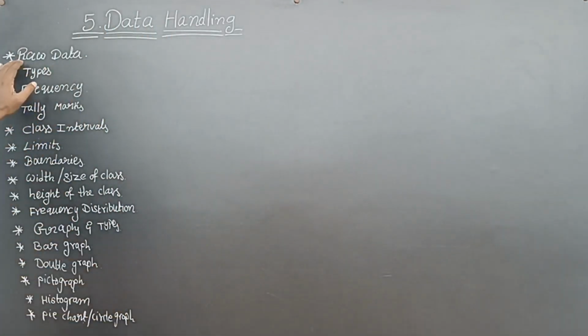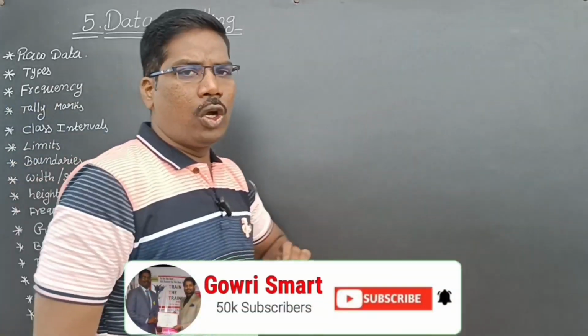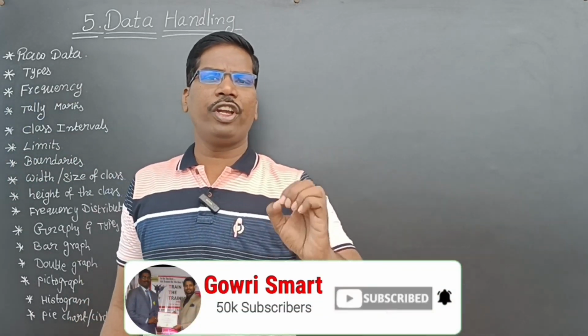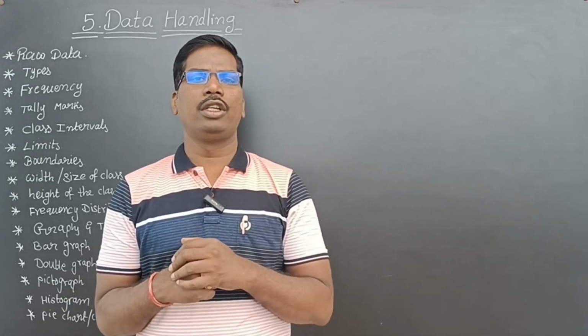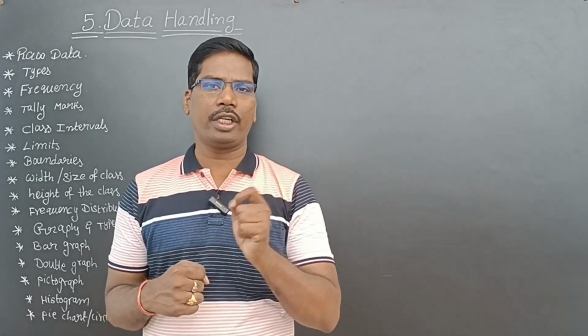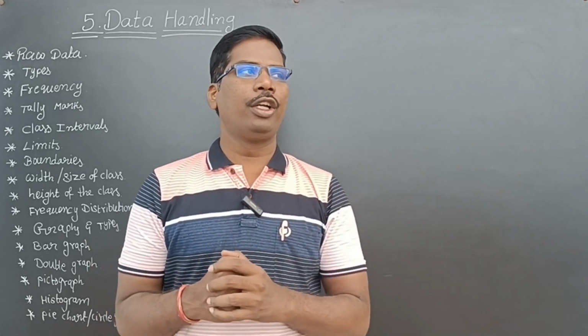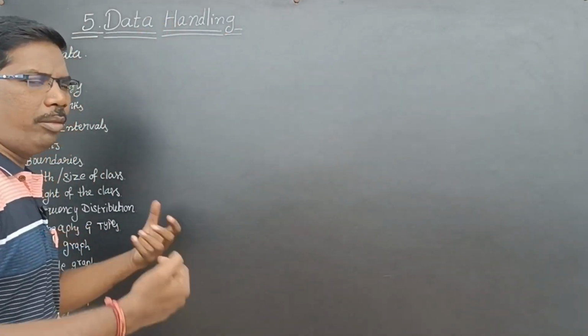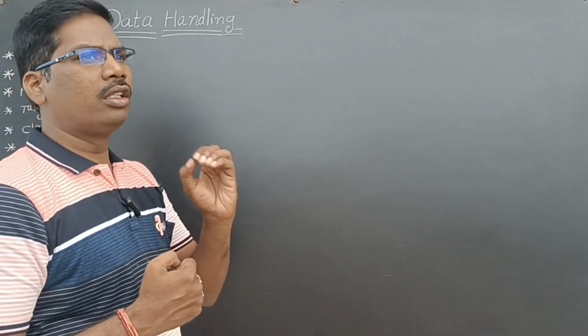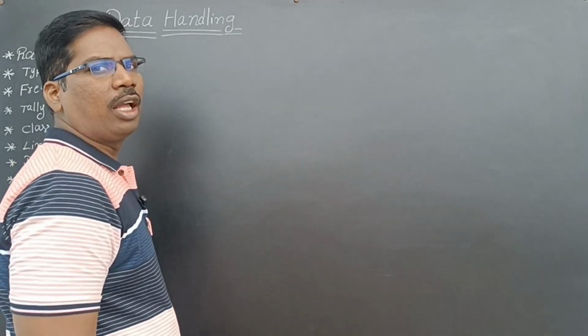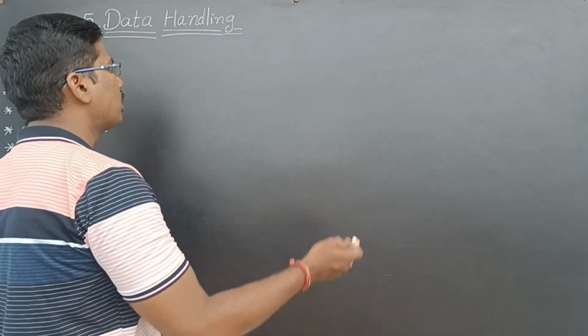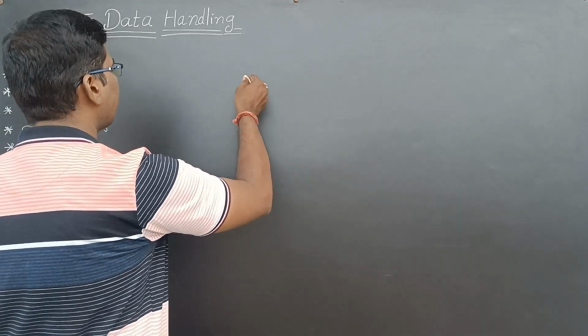Now, what is raw data? Raw data means the collection of information. The collection of information is called data. That is also called raw data. For example, in my class, I am collecting the marks of students in a mathematics exam. I conducted a maths exam for 10 students, and I am collecting that data.